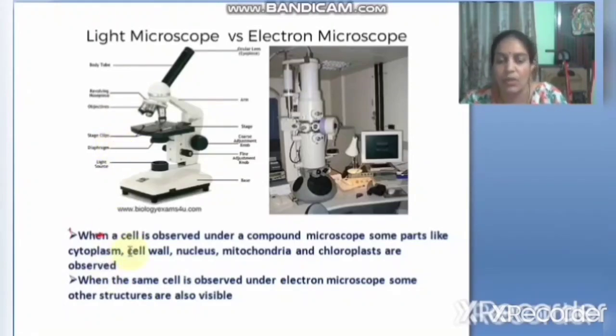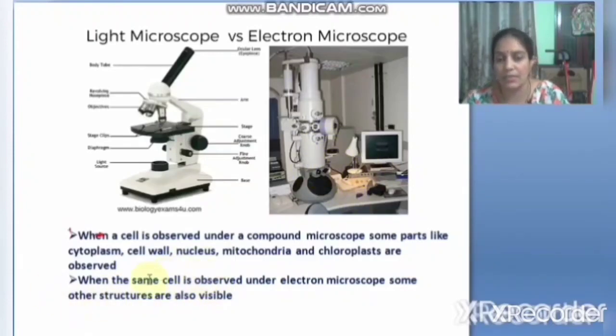If you take a plant cell, in your previous section, I think you have done the activities, how to prepare the slides and observe under a compound microscope. In that observation we can find only some organelles like cytoplasm, cell wall, nucleus, mitochondria. We will use different stains to observe these organelles. But there are other organelles which cannot be seen under this compound microscope. These organelles can be seen only with the electron microscope.